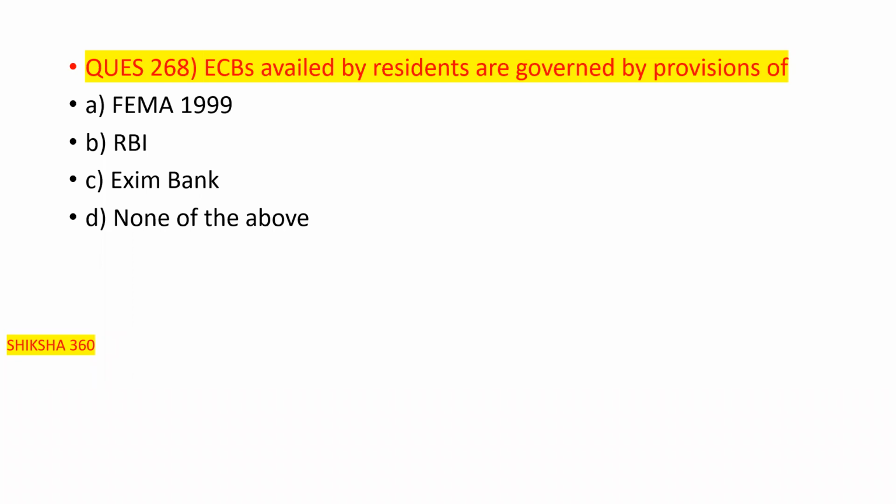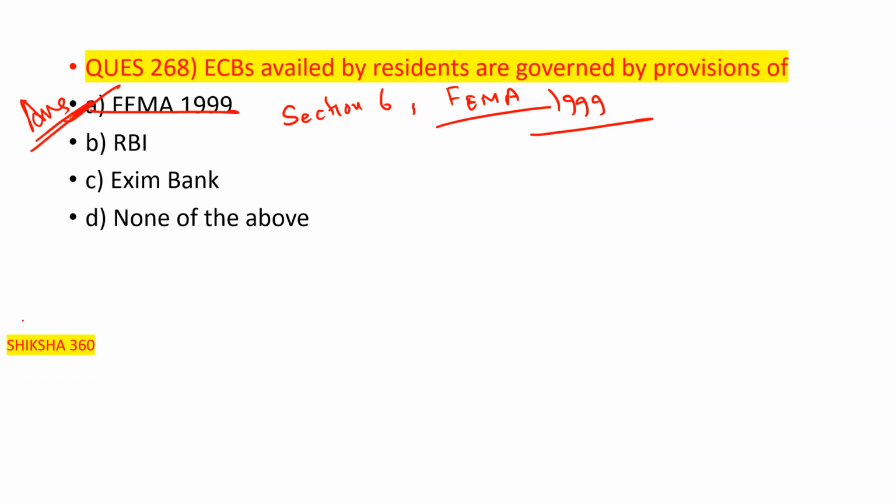So ECB availed by the residents are governed by the provisions of what? What is the correct answer? Option number A is the correct answer. That is section 6 of FEMA 1999. They are governed by the provisions of section 6 FEMA 1999.